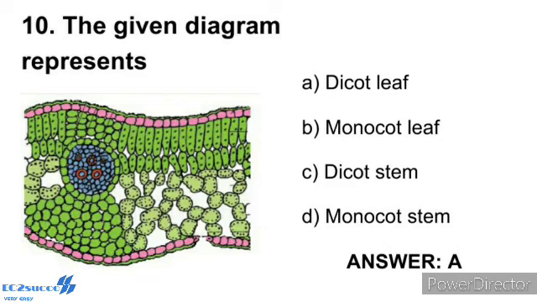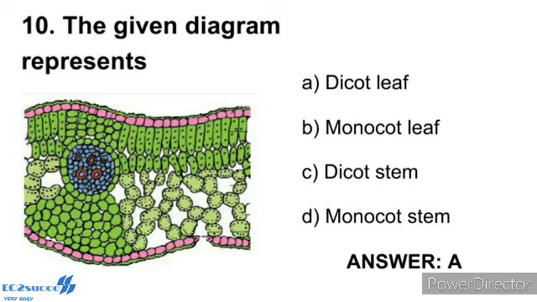The tissue between the upper and lower epidermis is called mesophyll. Mesophyll, which possesses chloroplasts and carries out photosynthesis, is made up of parenchyma. It has two types of cells, palisade parenchyma and spongy parenchyma. The adaxially placed palisade parenchyma is made up of elongated cells, which are arranged vertically and parallel to each other. The oval or round, loosely arranged spongy parenchyma is situated below the palisade cells and extends to the lower epidermis. There are numerous large spaces and air cavities between these cells.